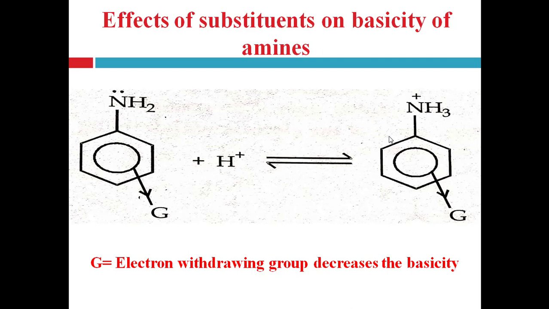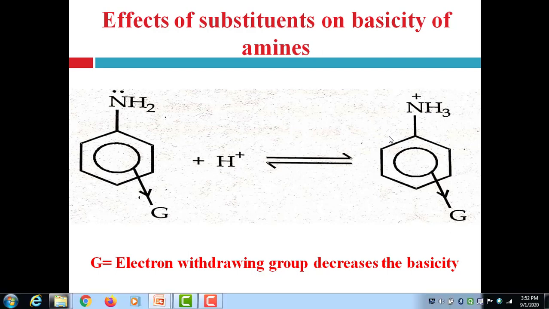That's why it gets deprotonated and converted back into the parent molecule, and that's why the basicity decreases. So keep in mind that electron releasing groups increase the basicity of aromatic amines and electron withdrawing groups decrease the basicity of aromatic amines.